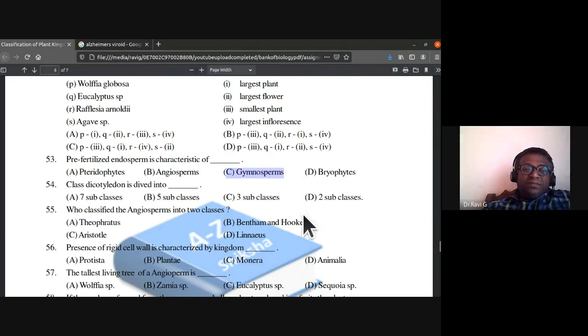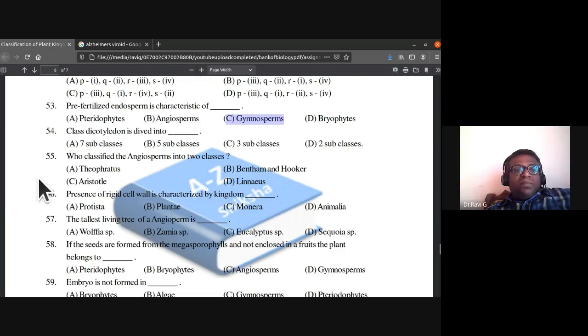Is it pteridophytes, angiosperms, gymnosperms, or bryophytes? C, gymnosperms. They are already fertilized. The pre-fertilized endosperm is characteristic of gymnosperms. In angiosperms, fertilization happens during double fertilization, and endosperm is formed during that process. So the pre-fertilized endosperm is a characteristic feature of gymnosperms. So 53rd, the answer is C.